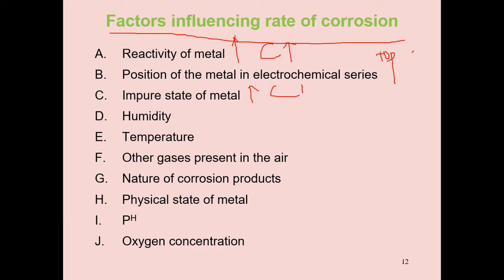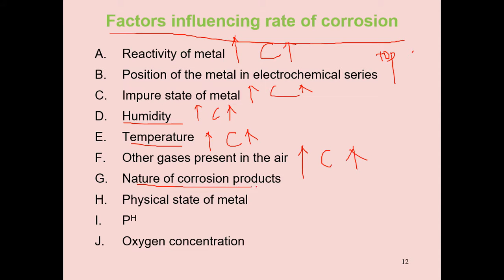Impure state of metal increases, corrosion also increases. Next, humidity. Humidity in the environment increases, corrosion also increases. Temperature also increases, corrosion also increases. Other gases present in the air increase, corrosion also increases.